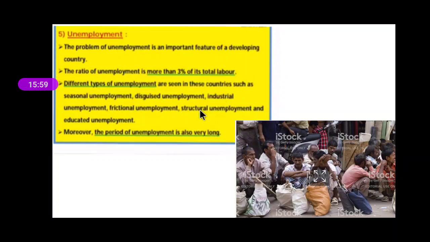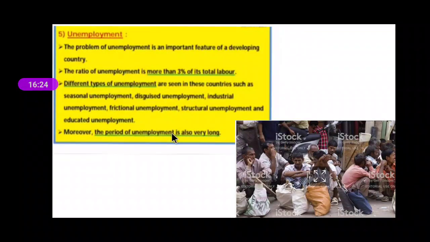And the last one is educated unemployment. Everyone is familiar that in India nowadays there are so many people who are educated, but because of high population growth and fewer infrastructure facilities, these people are not getting work. Though they are educated, they are not getting work, and this is known as educated unemployment.